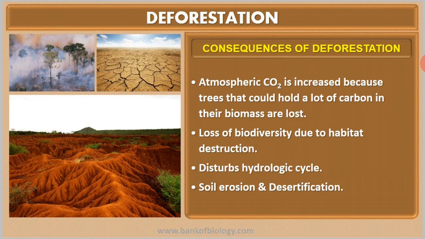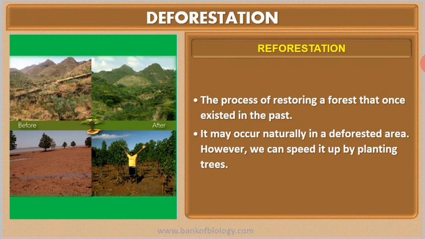So you can carry out reforestation by growing more and more trees in the area where plants already existed. That is the best solution. Here in the picture you can see how the land was before, and how the land got converted after reforestation.